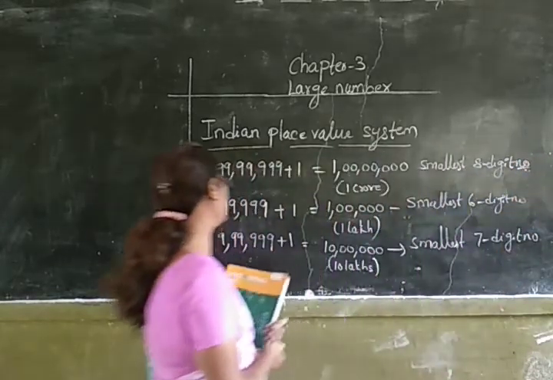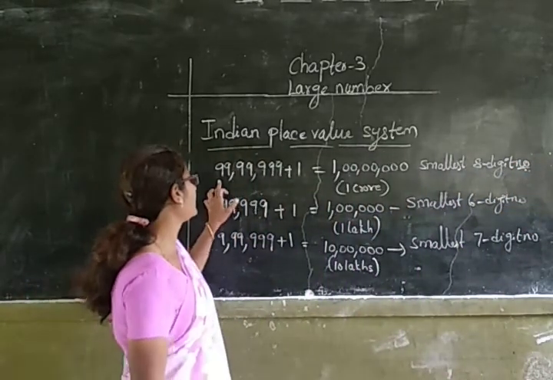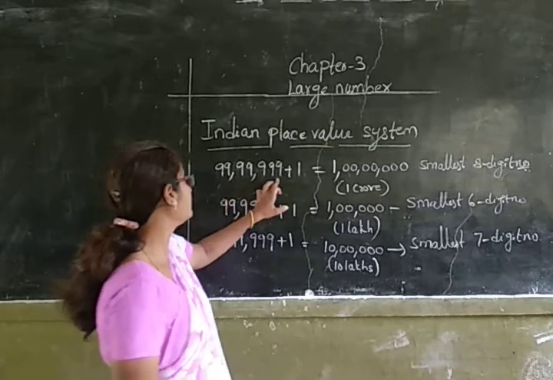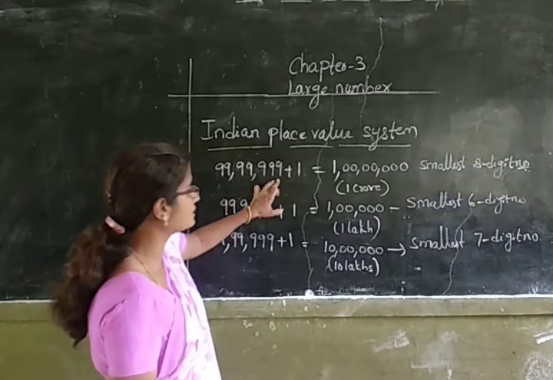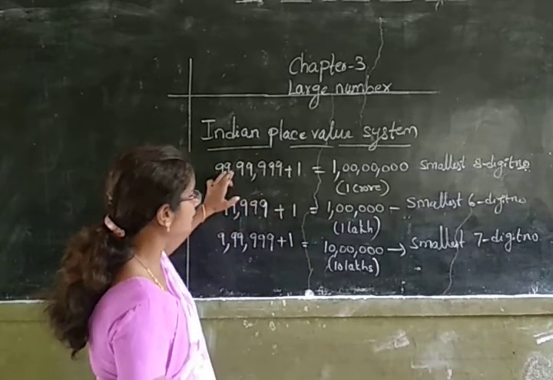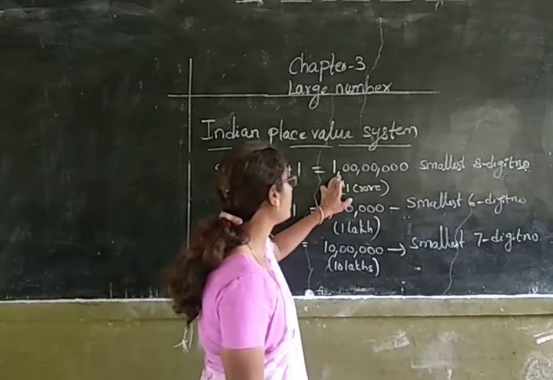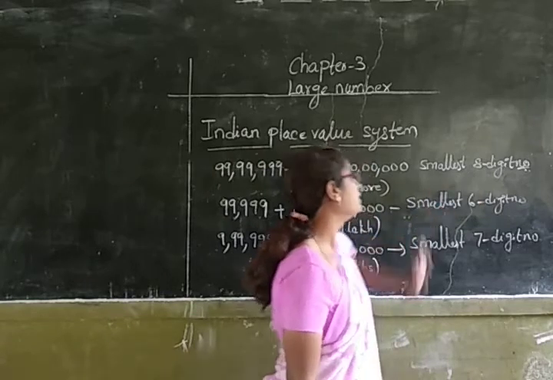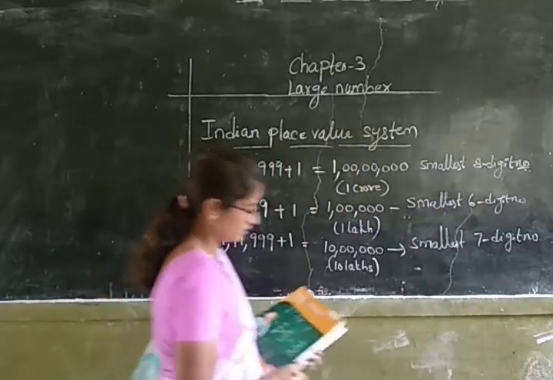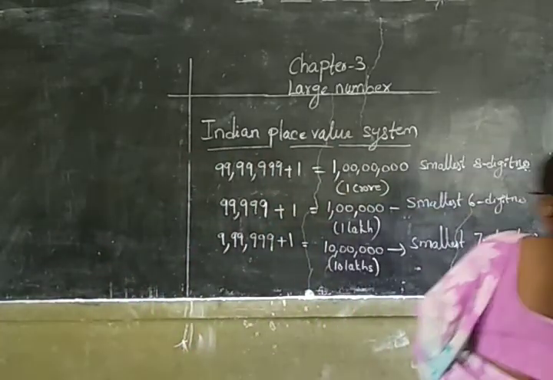Did you understand children? So 99 lakhs 99,999 is the largest 7-digit number, and on adding 1 to it, we will get 1 crore, which is the smallest 8-digit number.